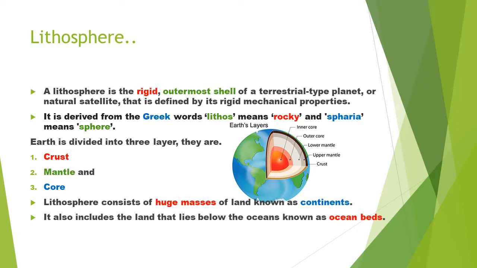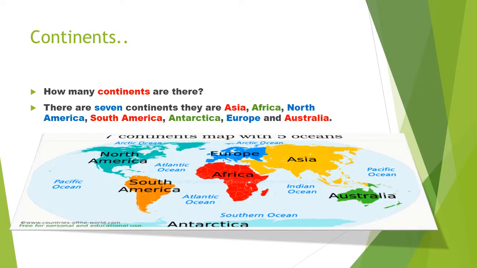Crust, mantle and core. Lithosphere consists of huge masses of land known as continents. It also includes the land that lies below the ocean, known as ocean beds. So, கடலுக்கு அடியில் உள்ள பகுதியை நம்ம ocean beds அப்படிங்கிறோம். Then continents. How many continents are there? There are 7 continents. It's very easy to remember: Asia, Africa, North America, South America, Antarctica, Europe and Australia. Okay, is it easy now to remember?